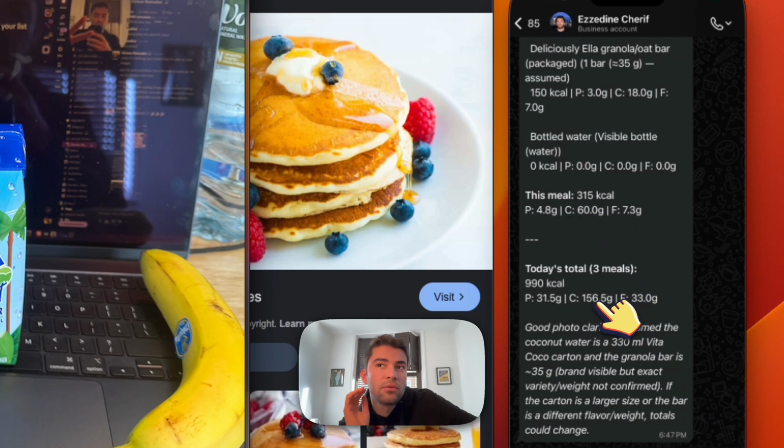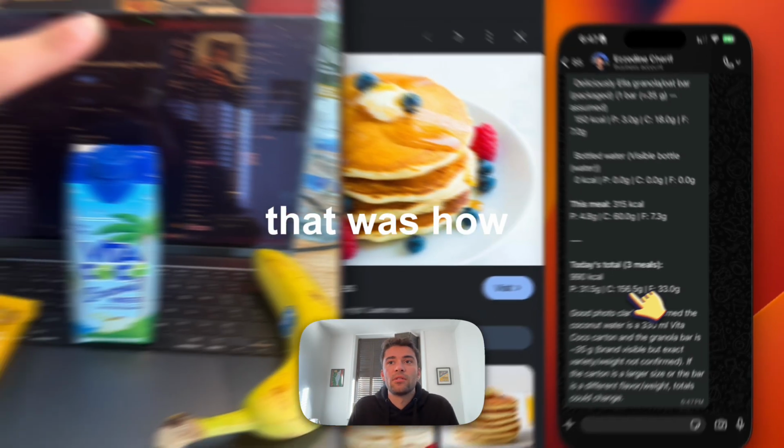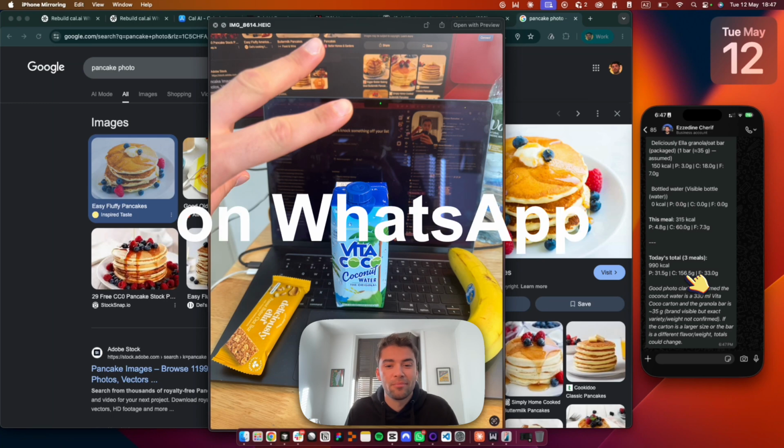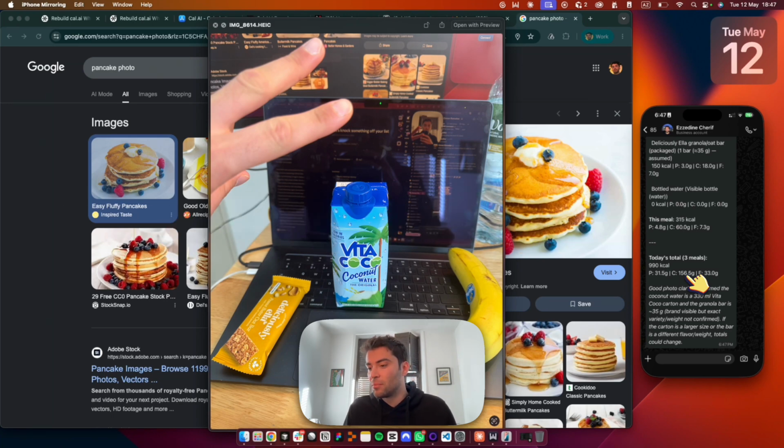This meal, today's total, 3 meals. Amazing. I love it. Here you go. That was how you could actually build your own version of Calorie on WhatsApp, I guess, in probably less than 20 minutes. Hope you liked it.